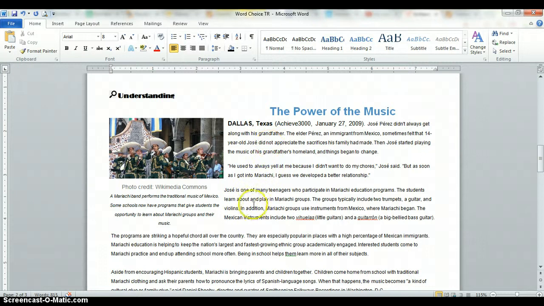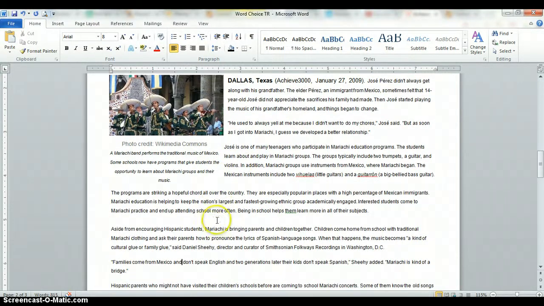So as I'm reading the article, I'm looking out for words that might have a figurative meaning. That is, they might mean something else than their technical or denotative meaning. So let's say I'm already on the fourth paragraph. The programs are striking a hopeful chord all over the country. Stop. Right there, I noticed that the phrase striking a hopeful chord is being used figuratively. So I'm going to go ahead and highlight it.